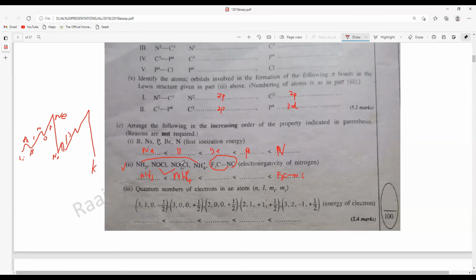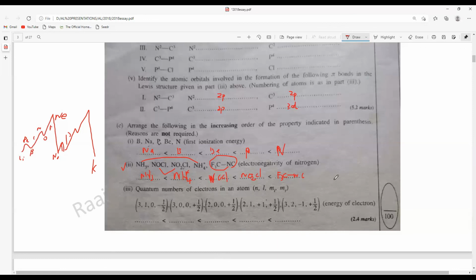And you can see here there are two oxygens, so there will be higher charge here based on the number of atoms. So it is always NOCl and then NO2Cl. Okay, so this is the correct option. Don't forget about that.